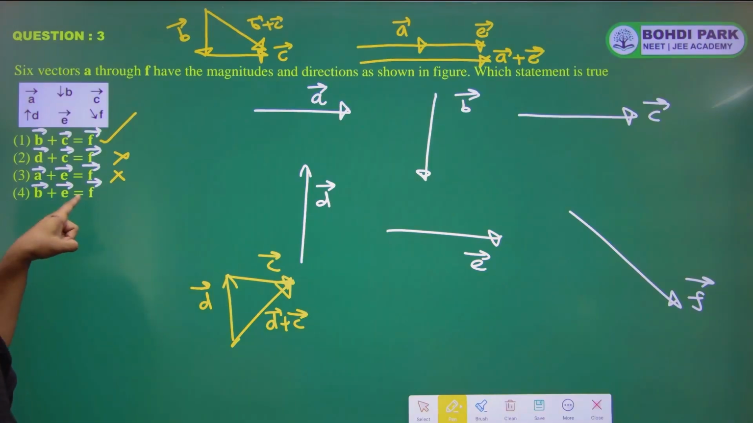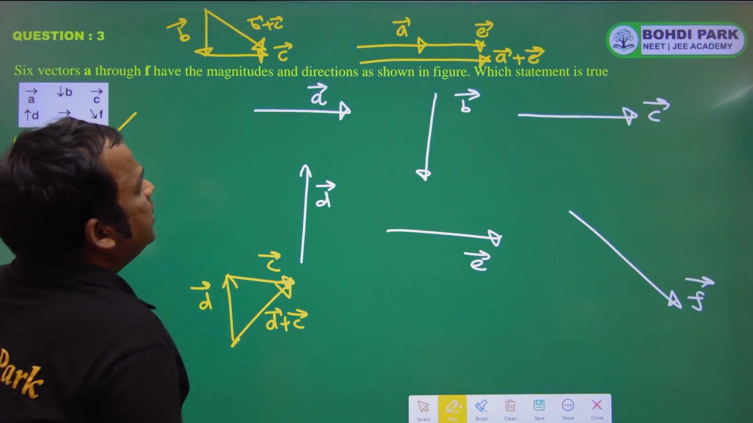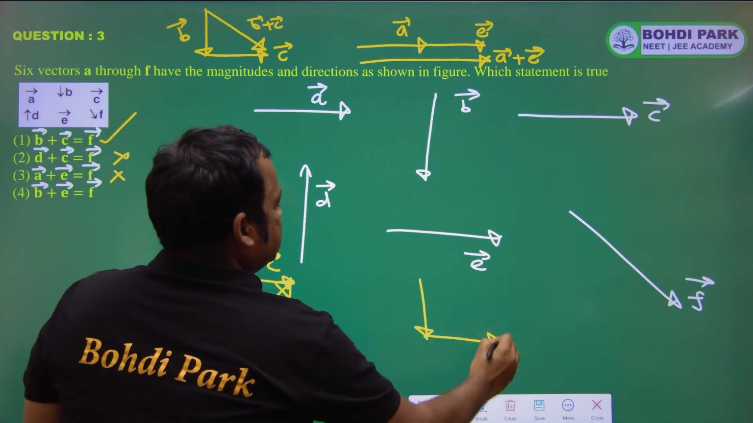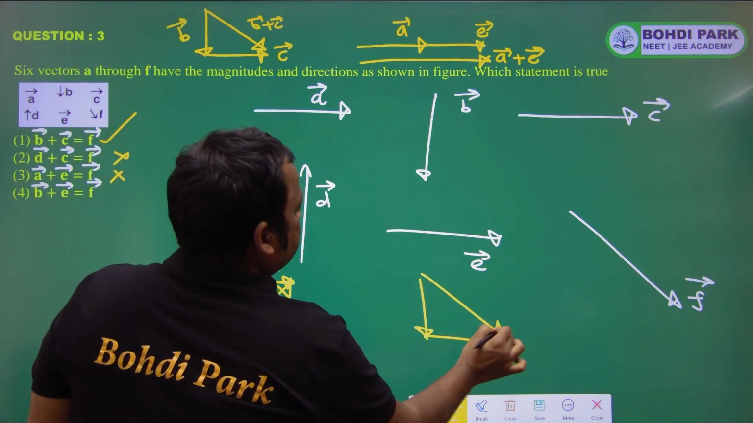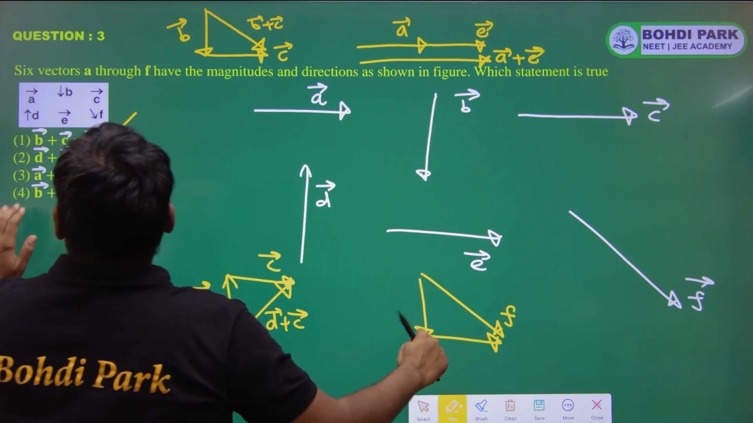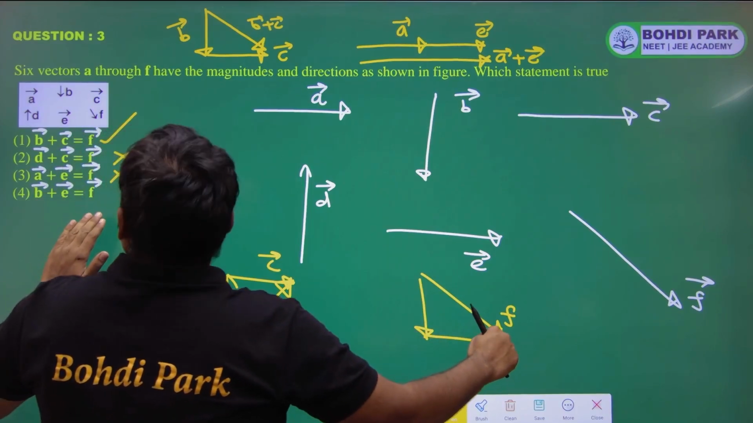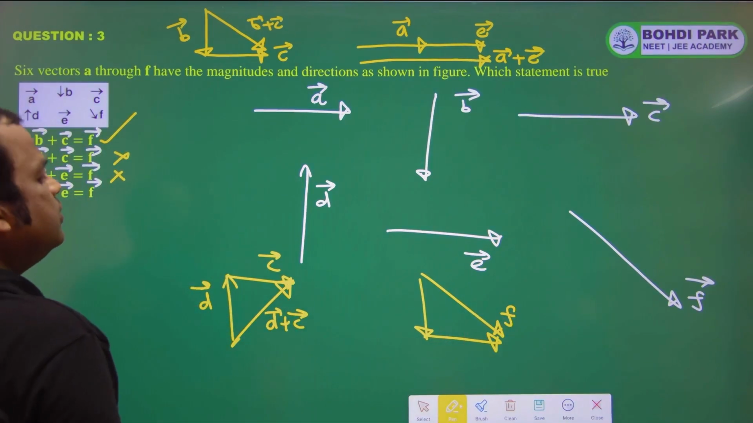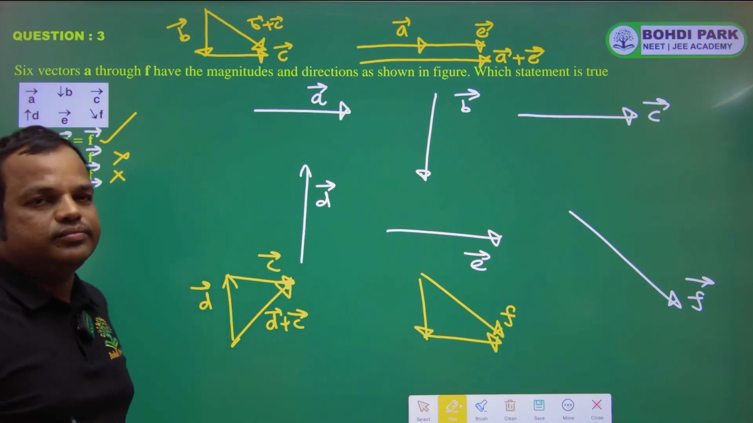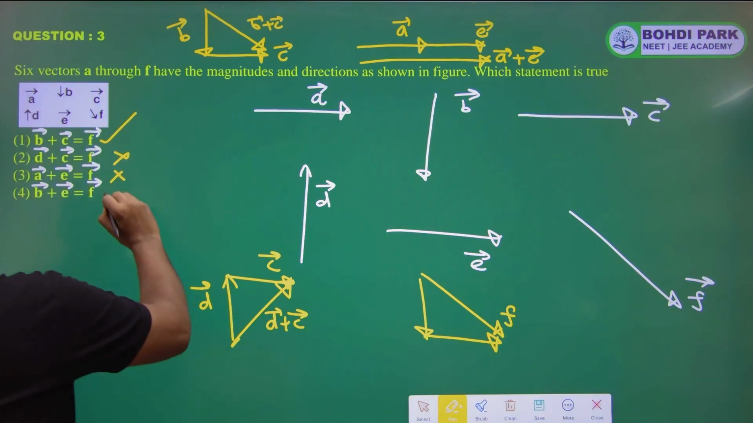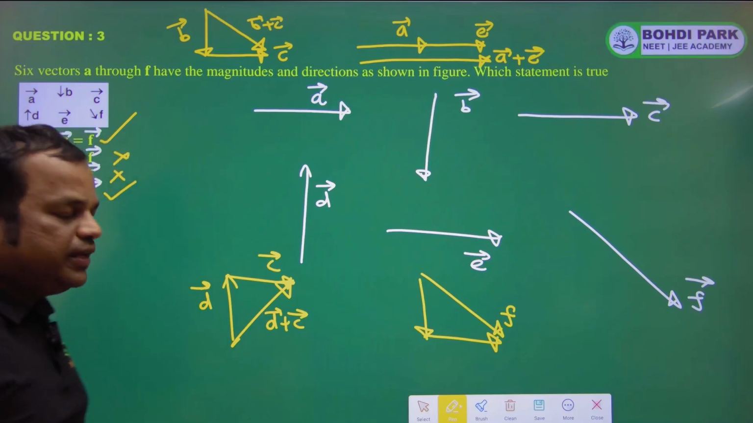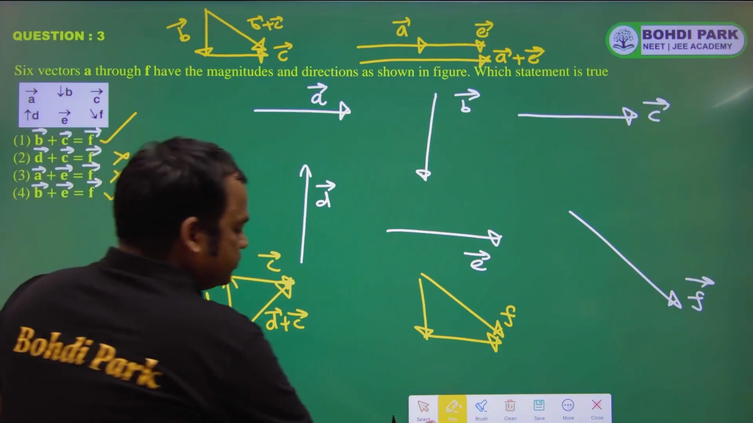Now B plus E is equal to F. So this is B, and this is E, and that is equal to F. So B plus E is equal to F. This is also correct. So the fourth option is also correct. Okay, done. Now next question.